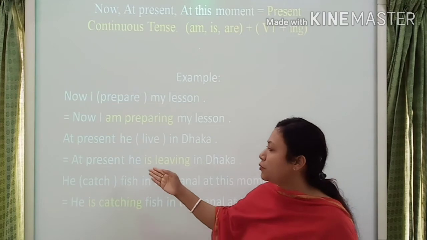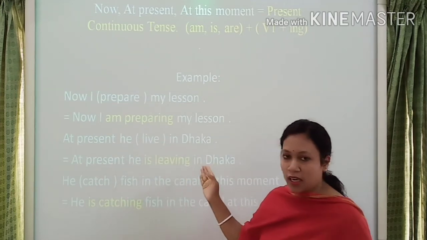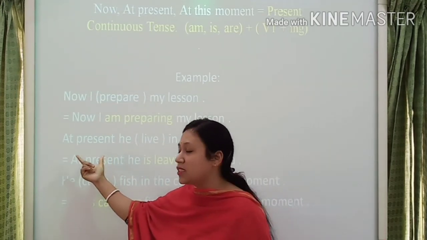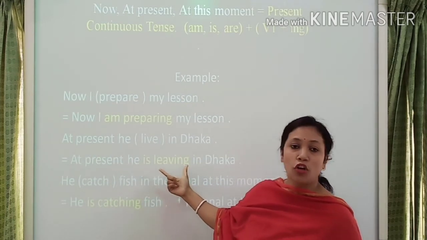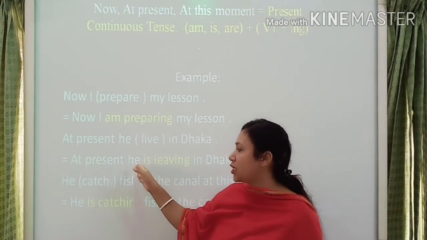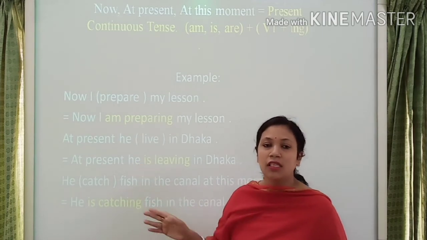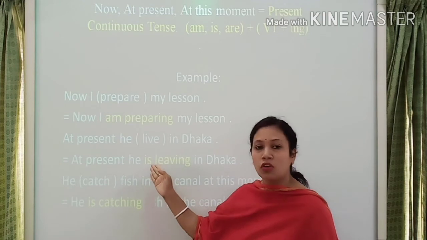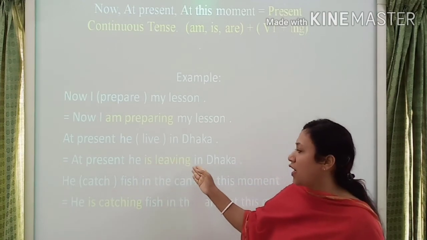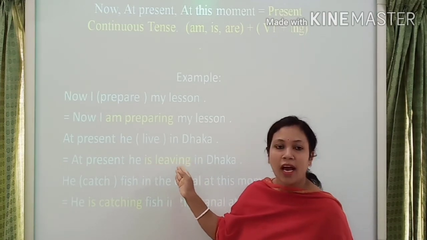At present he live in Dhaka. Here indicating point is at present. That's why I use here present continuous tense. Here subject is he. He is third person singular number. That's why I use here is auxiliary verb, and I use here verb plus ing.